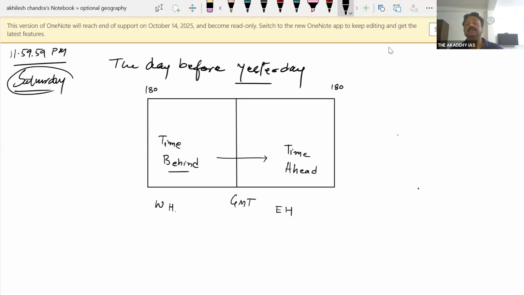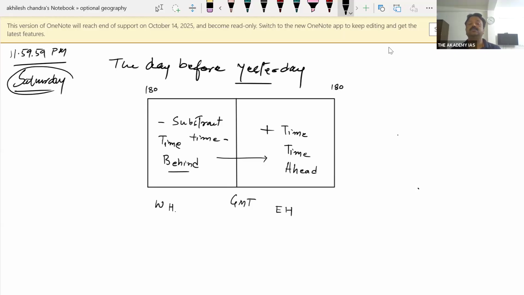Okay, so Eastern Hemisphere, if you are moving towards Eastern Hemisphere, you add time, and moving towards Western Hemisphere, you subtract time, subtract. So this is how we calculate the time.